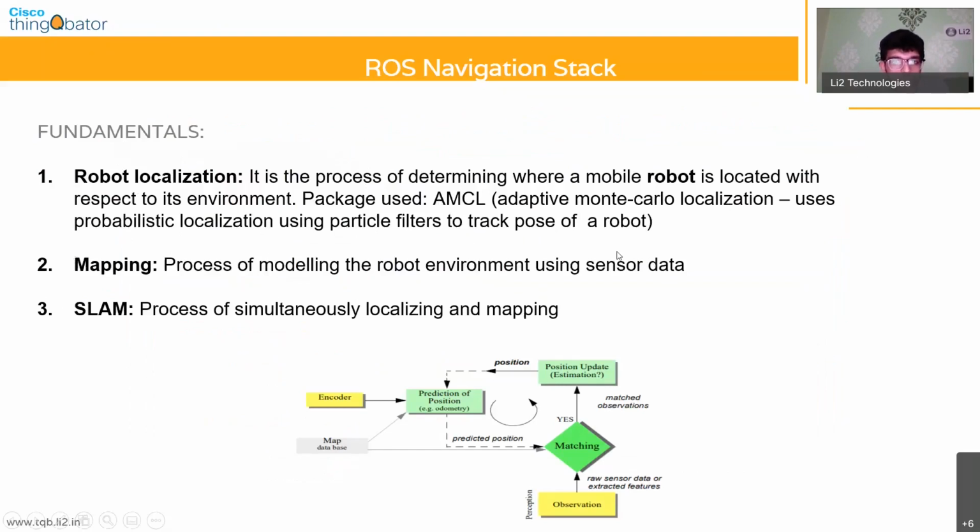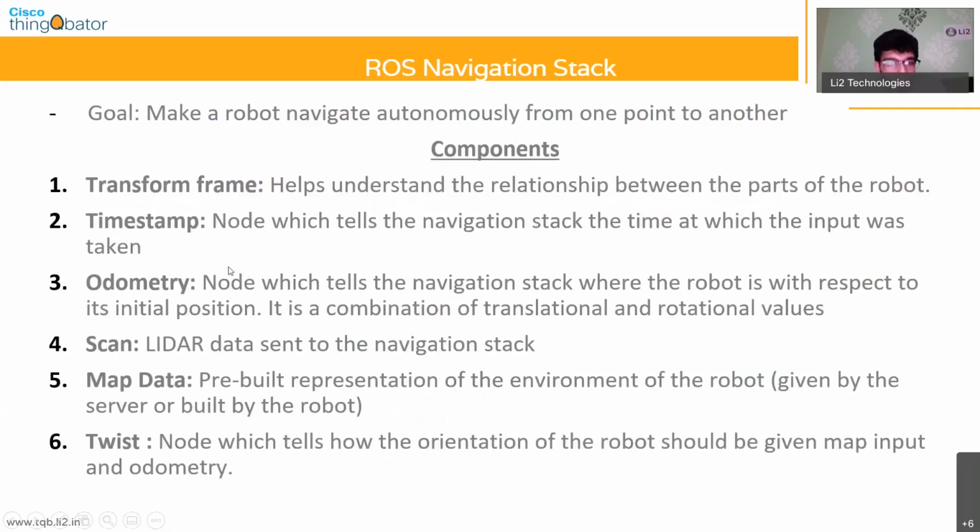And the mapping process typically uses data from two sensors, and these are either LiDAR or a 3D camera. Types of 3D cameras that you can use, the one I usually recommend is Xbox Kinect. And then the process of simultaneously knowing where you are in the map, as well as mapping the rest of the parts of the environment, is called simultaneous localization and mapping. And that's the problem that we're trying to solve.